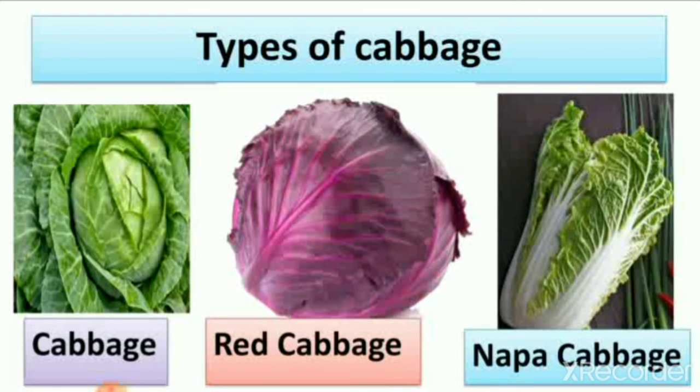So red cabbage is not available in our country, we have to import it. The third cabbage is also not available, but we can grow it in India. So these are the types of cabbage: green cabbage which we use in our house, red cabbage and Napa cabbage.